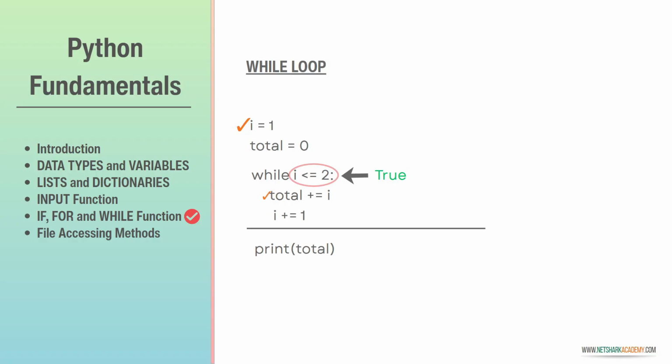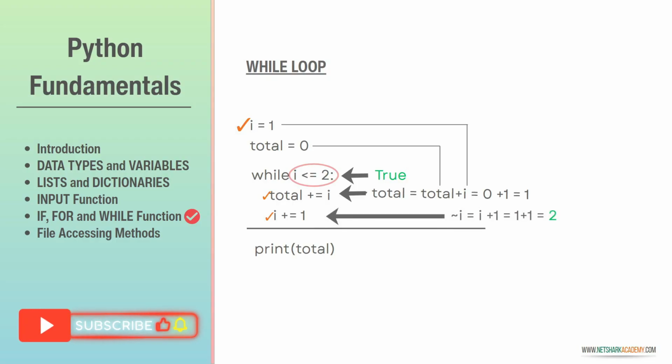That is, increment total with the value of i. So the new value of total is equal to total plus i, which is 0 plus 1, that is 1. Then the next statement, increment i with 1. That is, the new value of i is equal to i plus 1, which equals 2. After this, again the control will go to the while statement to evaluate the condition with new values before it comes out of the loop.